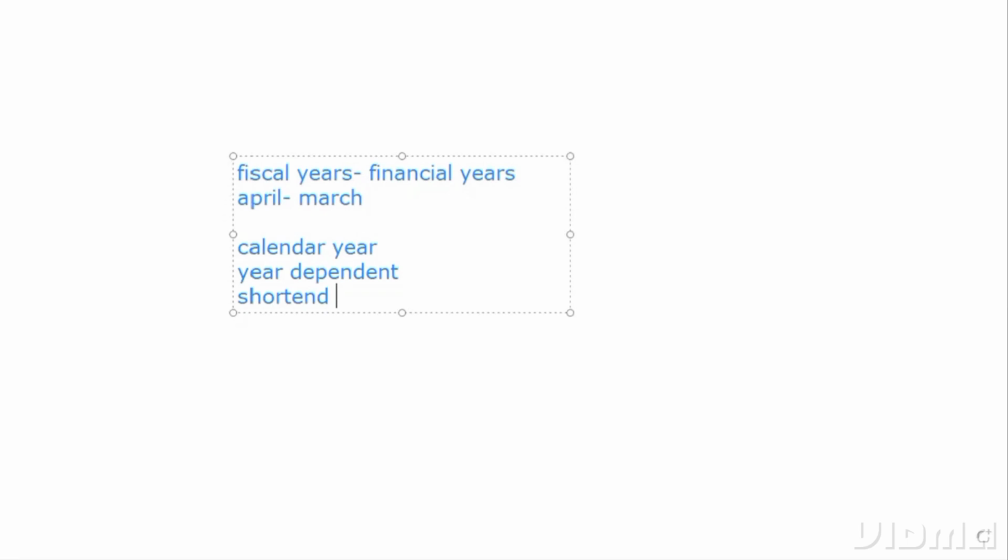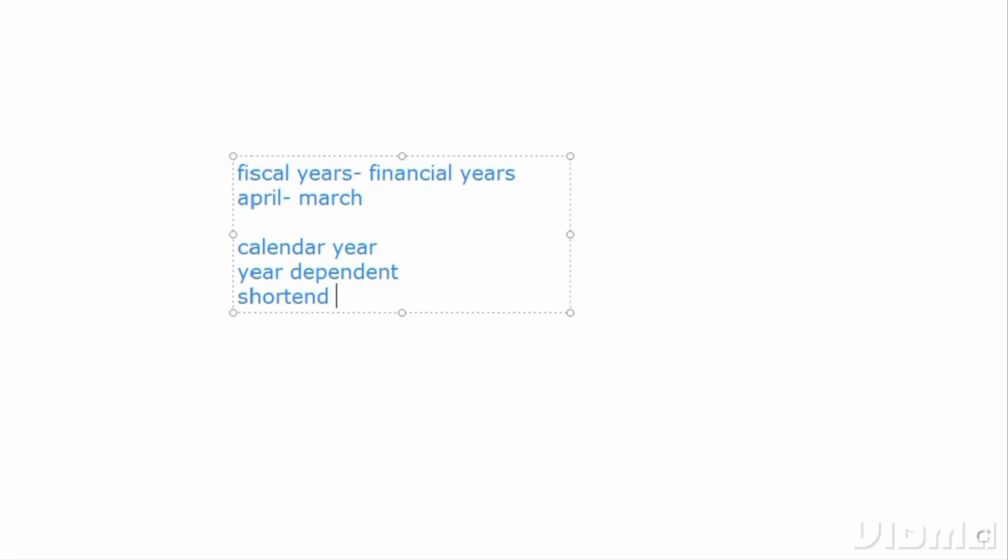Clear? And we have year dependent, that is, it depends from year to year and keeps on changing as per the company norms. Such financial years come under year dependent. Yesterday Hussein said that in some of his projects, their fiscal year, their financial year, changes every year. So any company with such scenarios comes under year dependent.